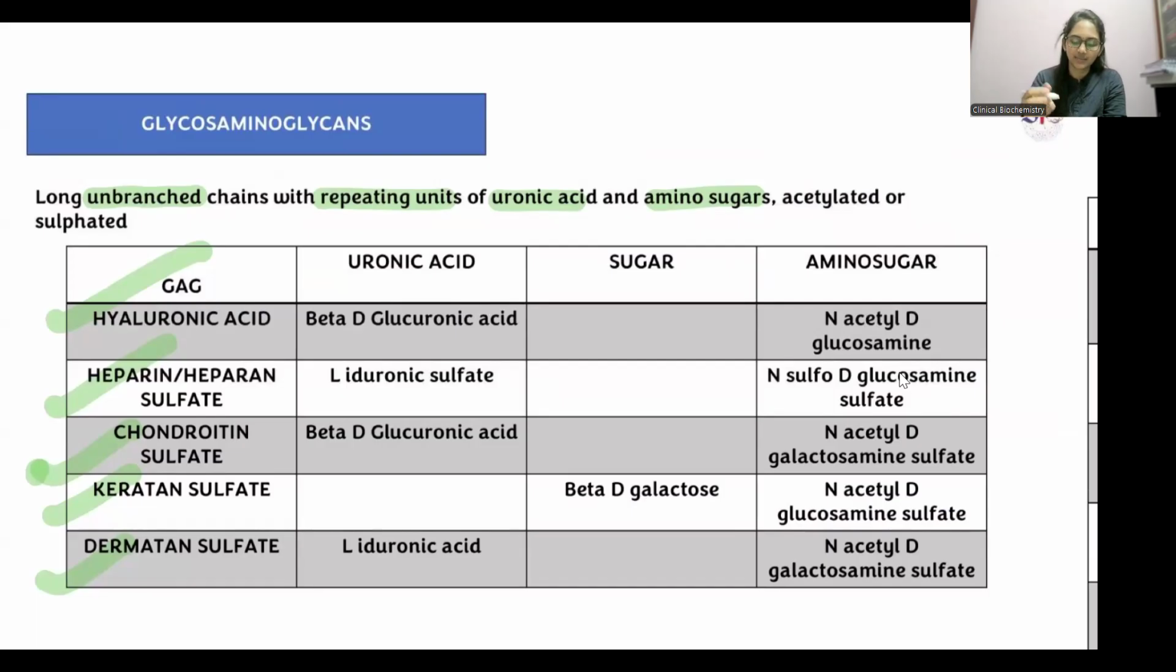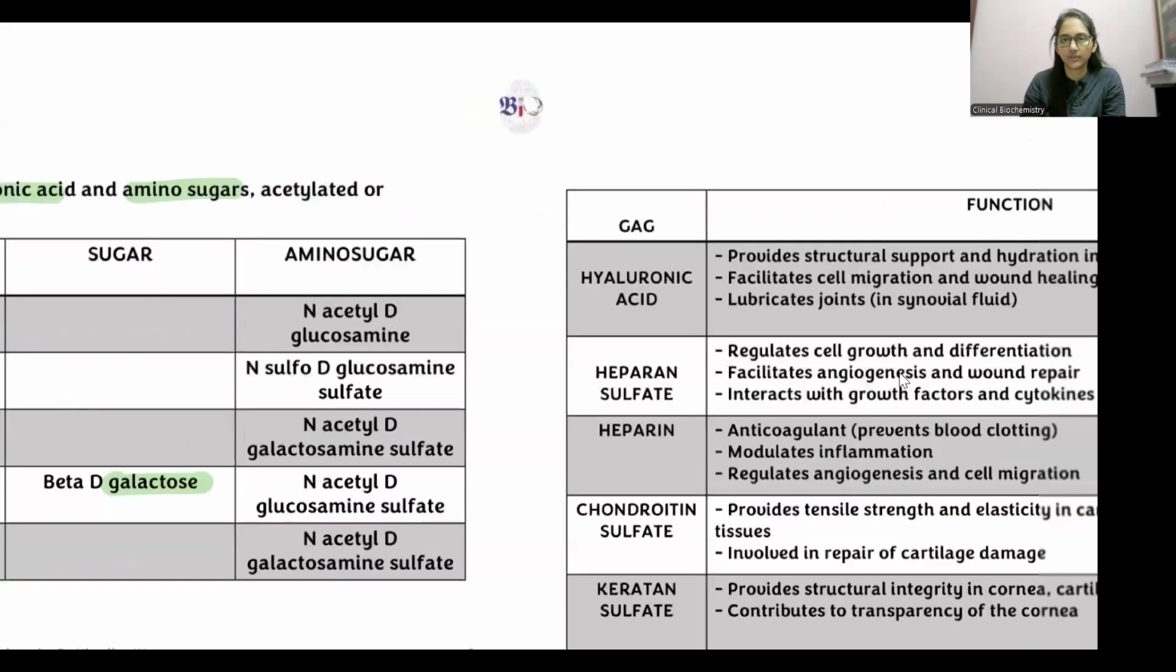One exception is keratan sulfate. Keratan sulfate doesn't have uronic acid; instead, it has galactose sugar. Now, which has iduronic acid? Iduronic acid is present in heparan sulfate and dermatan sulfate. So these things you have to remember.